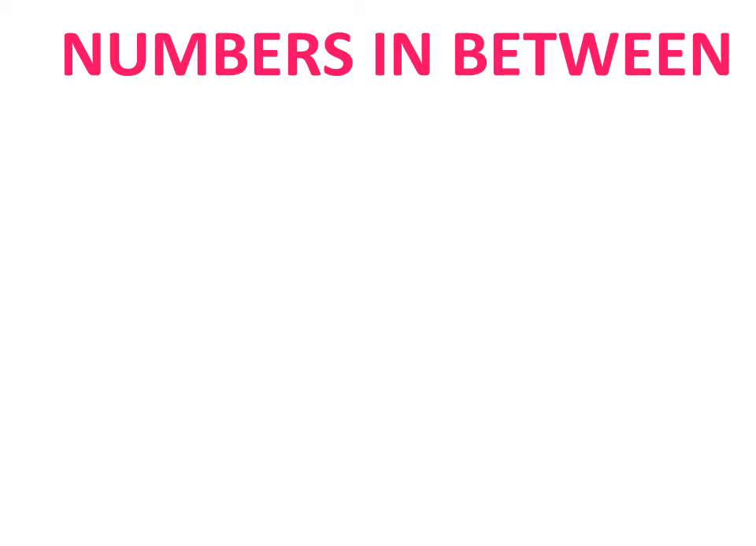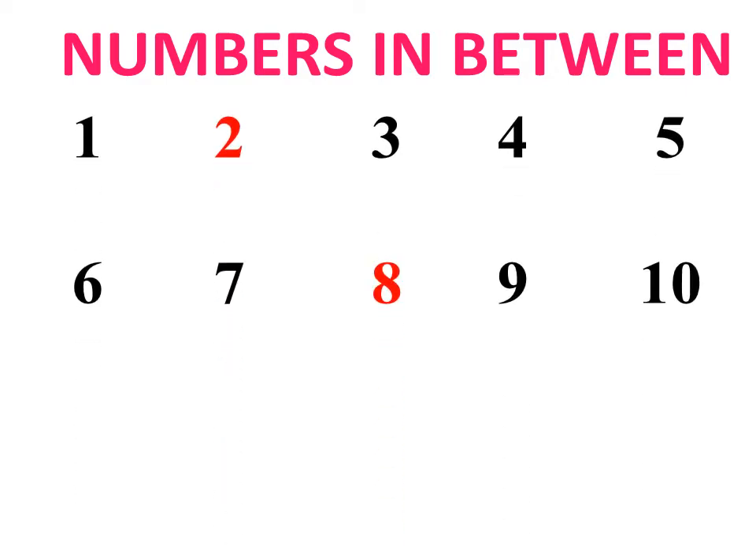Numbers in between. I have numbers from 1 to 10. Now I choose two numbers. मैंने दो numbers choose किए and the numbers are 1 and 3. Now tell me what comes in between 1 and 3. Yes, it is number 2. It is very easy. 2 comes in between 1 and 3.